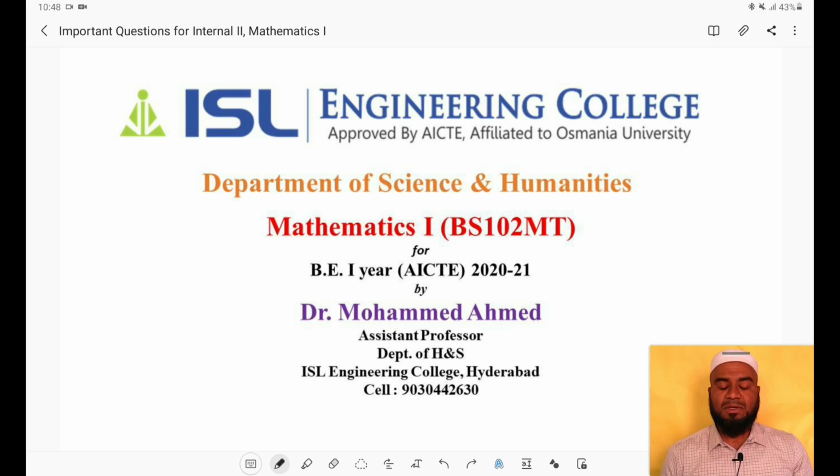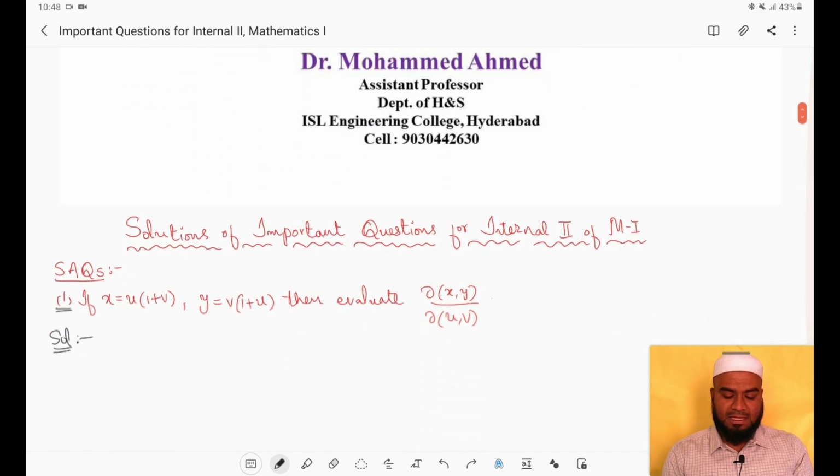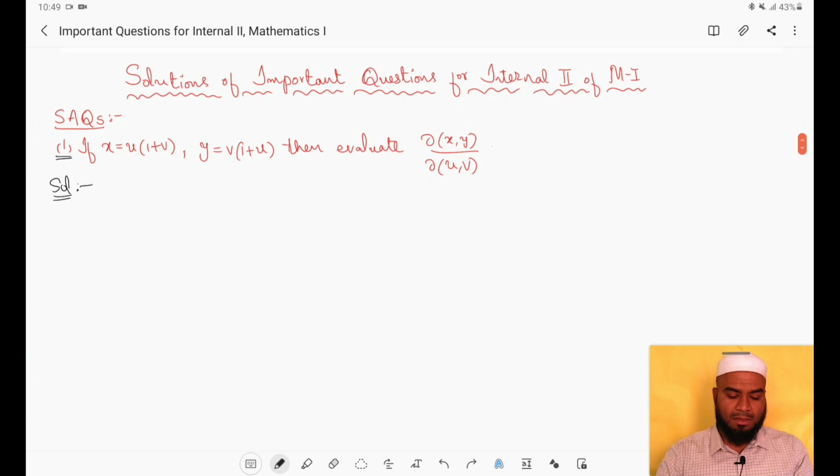In today's class, I'll discuss the important questions related to SAQs for internal 2, and in the next class we'll be discussing LAQs. SAQs means short answer questions and LAQs means long answer questions. So in today's class I'll discuss the important questions which will be asked for 2 marks, that is SAQs. So let us start with our first question.